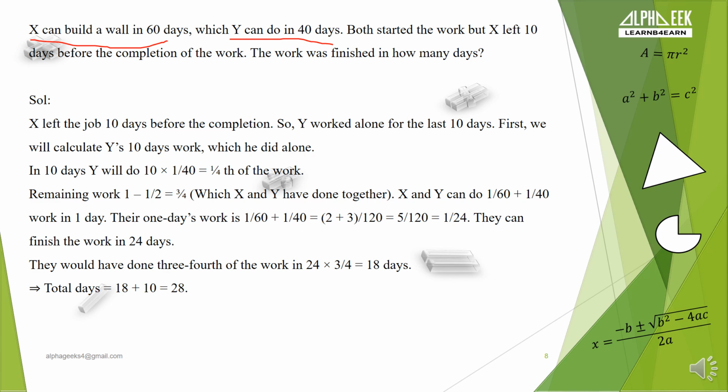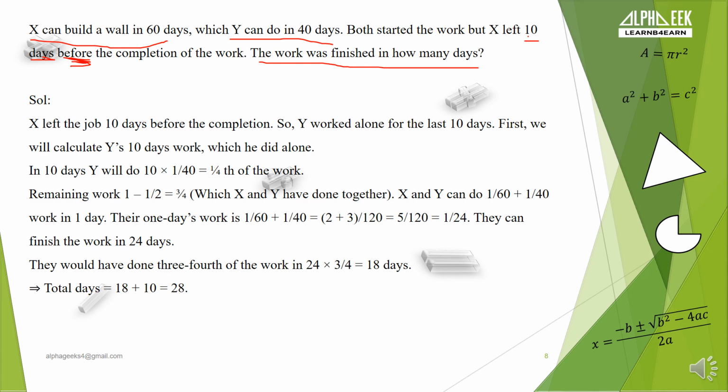Now let's move to our next condition. Both started the work, but A left 10 days before the completion of work. Then the work was finished in how many days? So here A is breaking the chain of sequence.